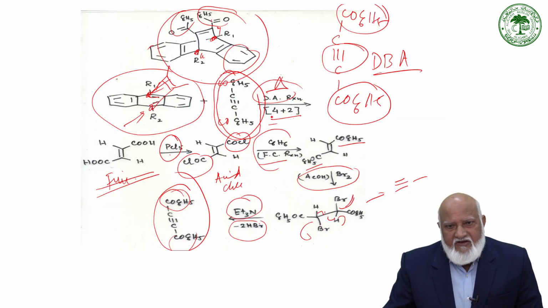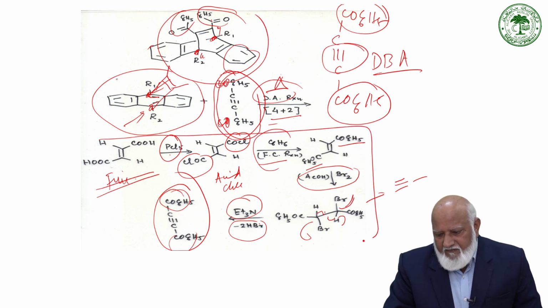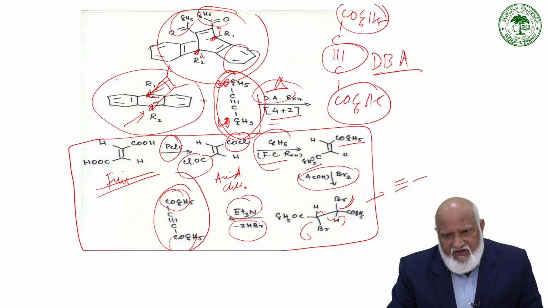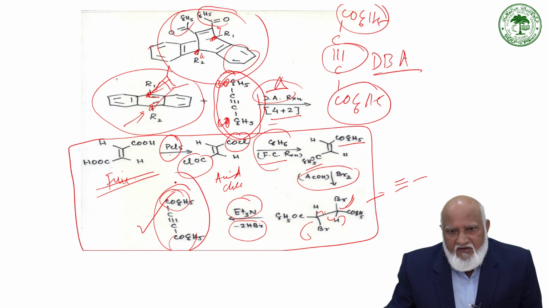Whereas this dibenzoyl acetylene is COC6H5. The sequence of reactions through which dibenzoyl acetylene can be prepared in the laboratory is shown on this slide here as well.